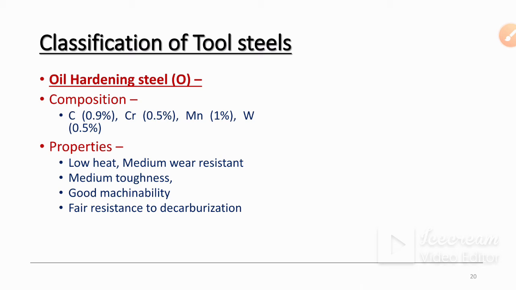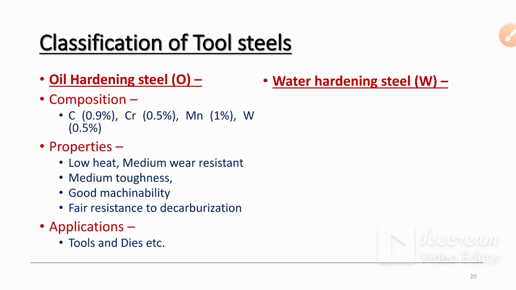The properties are low heat and medium wear resistant, medium toughness, good machinability, fair resistant to decarburization. Then applications are tools and dies, mostly made by these oil hardening steels.